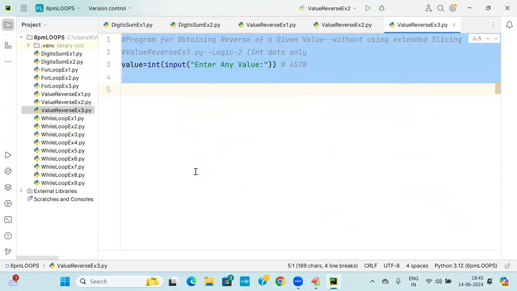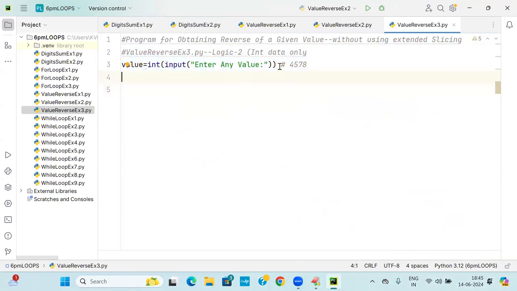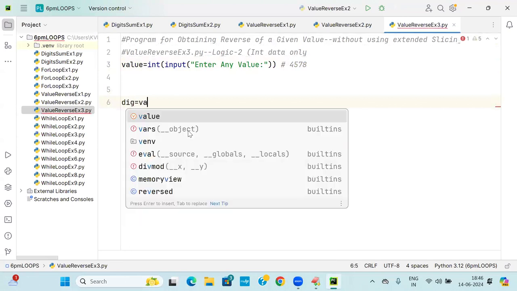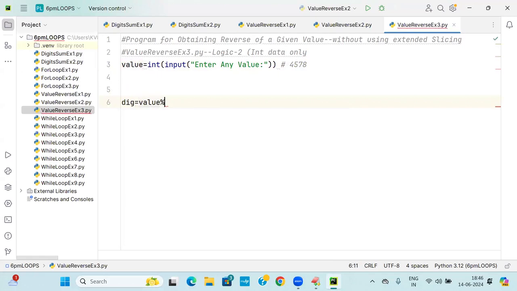Now I am going to write the logic. Shall I write the logic? Tell me, first what will I get? 8. Do you know how to get the 8? How do you get 8? digit is equal to value percent of 10. What is the value of digit? 8. Okay, now it is okay, 8.